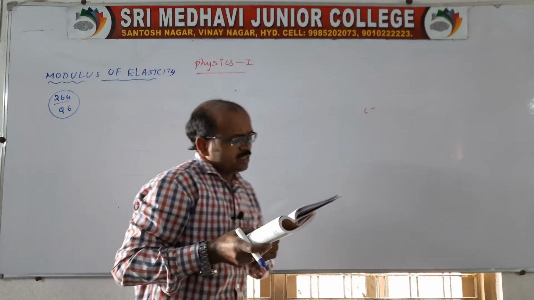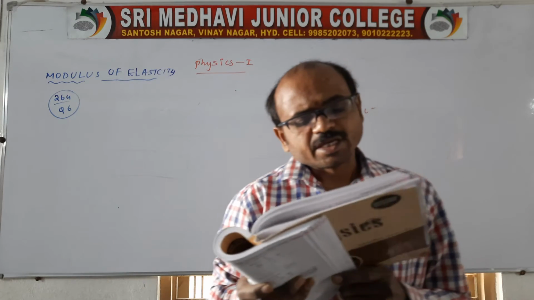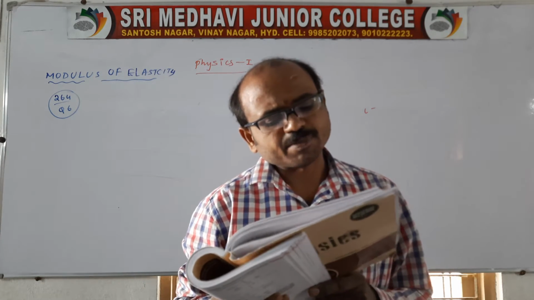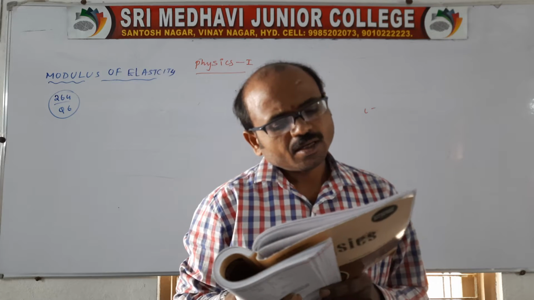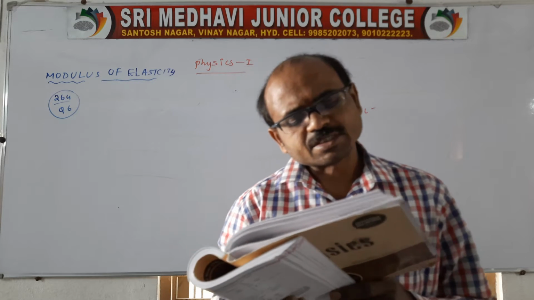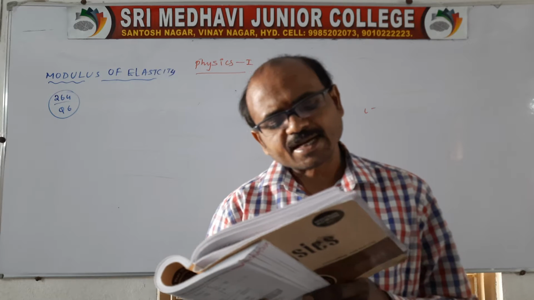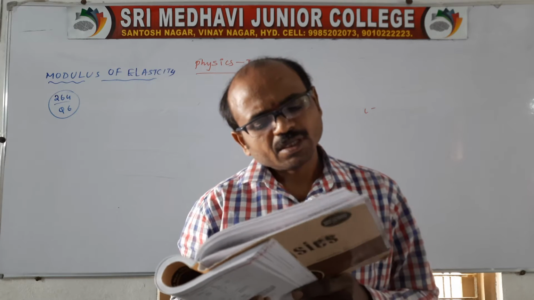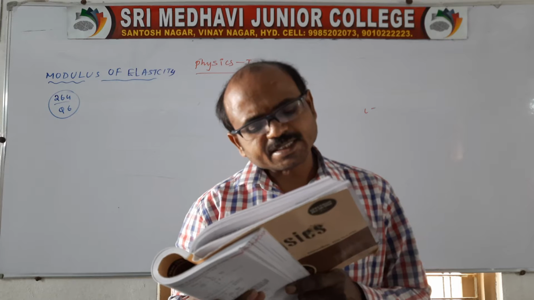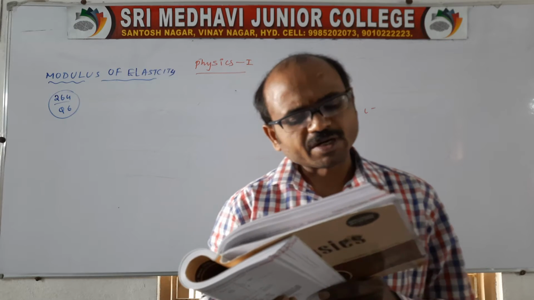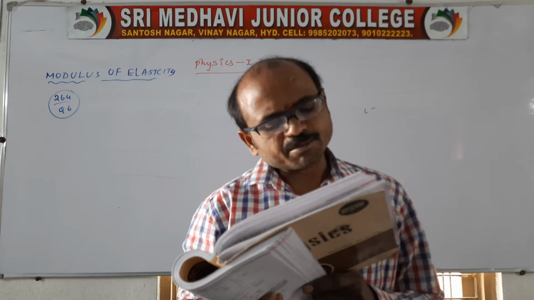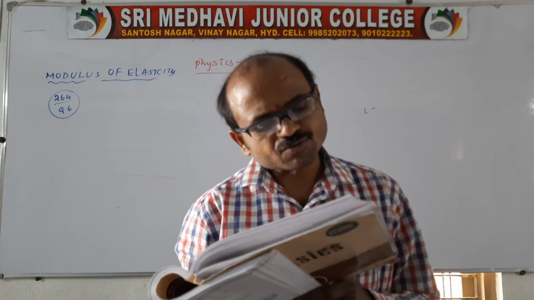A brass wire of cross-sectional area 2 mm square is suspended from a rigid support, and a body of volume 100 cubic centimeters is attached to its other end. If the decrease in the length of the wire is 0.11 mm when the body is completely immersed in water, find the natural length of the wire.